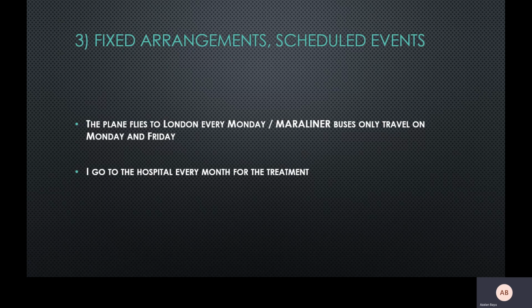It's already fixed in the schedule. Or I go to hospital every month for the treatment. It's periodic. You go to hospital for treatment every month. So you use go, which is simple present tense. You cannot say I am going, or I will go and so on. You use the root verb, and the reason you don't have s is because of I. I is exclusive, so you have to use the verb without s.